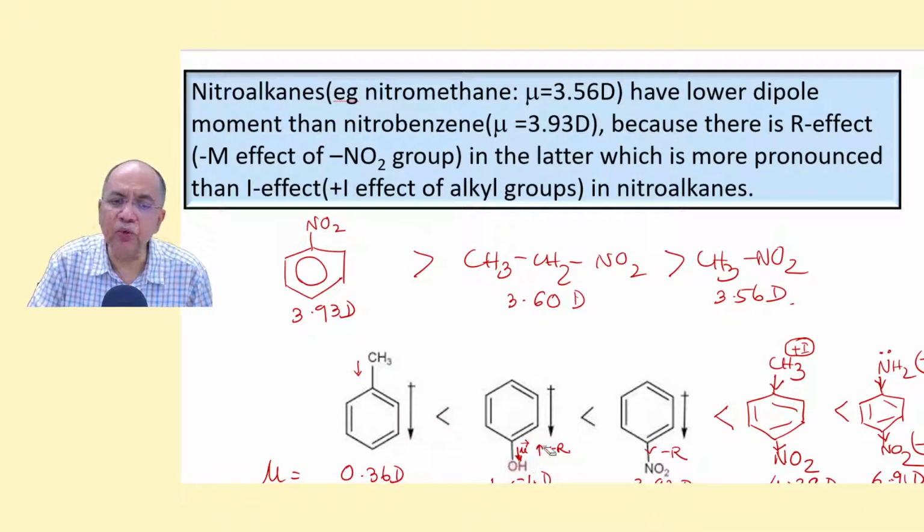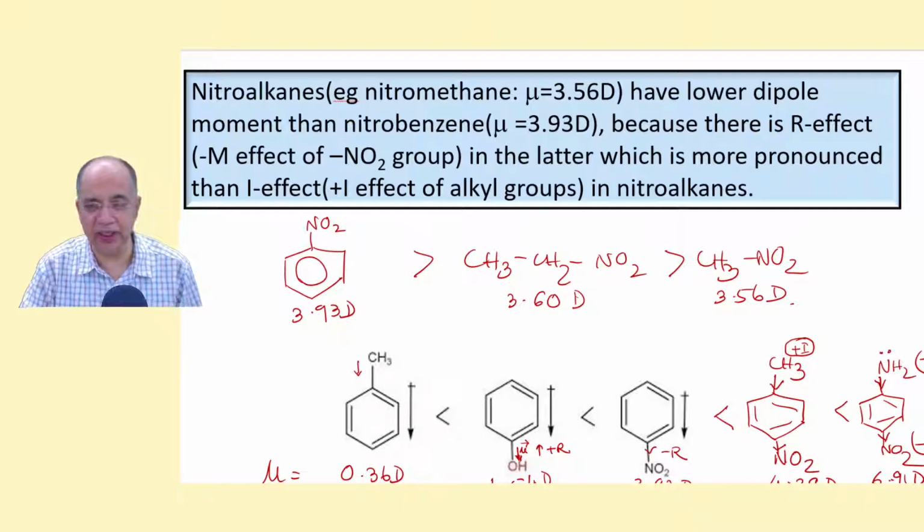Now about phenol, we already know that plus R effect works in opposite direction as the polarity of the CO bond, so it is reduced. And methyl and phenyl, this in toluene, the dipole moment is very less, because methyl produces a plus I effect and phenyl a minus I effect, so polarity is in this direction, but the polarity is not much, it's very, very less.